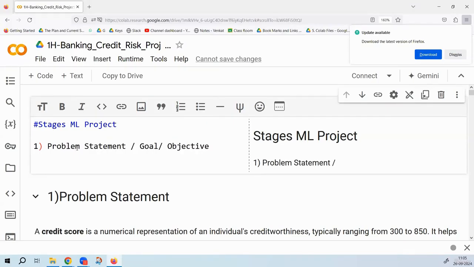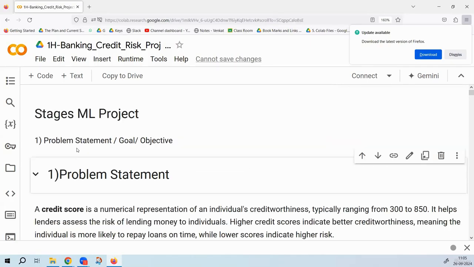We should clearly define what the problem statement is. If somebody asks you to explain this project, you should not directly say there is a logistic regression model that I have built, or I have used this technique, that technique. That's not the right way to explain. If somebody asks you to explain the project in the interview, where should you start? Let us suppose you're showing some e-commerce project or healthcare project or credit risk project or a banking project. What is the starting point to any project explanation?